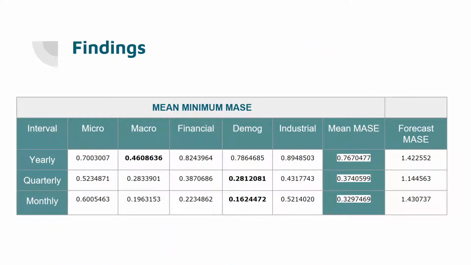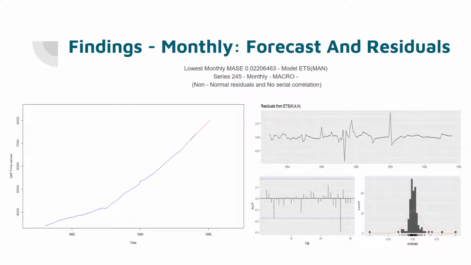The table shows the various MASE values based on categories along with the mean MASEs for each type of data. We have picked a different model for each type of data based on its frequency. We have also categorized based on the sectors provided to give an overview of that as well. In the upcoming slides, we will discuss the best model for each of the yearly, quarterly, and monthly series.